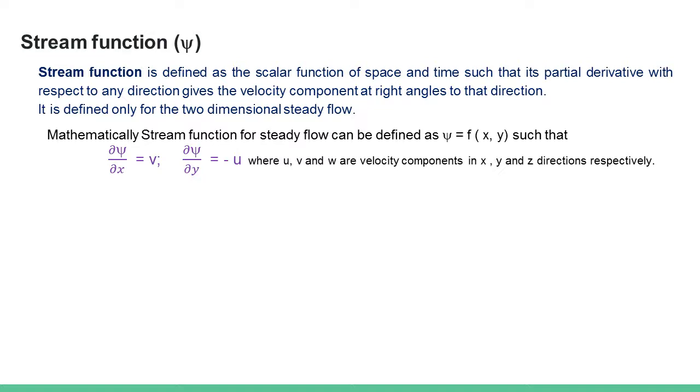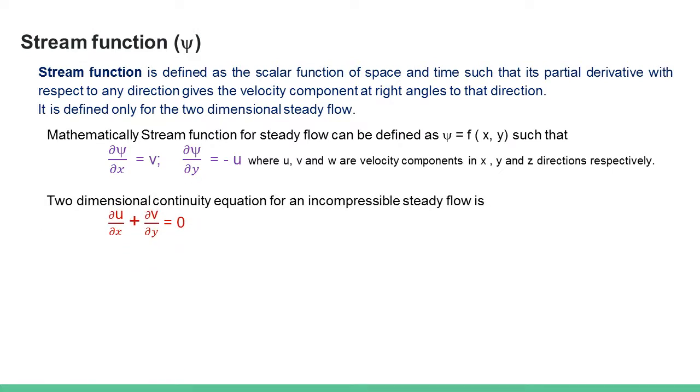Similarly, ∂ψ/∂y is equal to minus u. That is because, taken in the anticlockwise direction, perpendicular to the y direction is minus x, and the velocity component in the minus x direction is minus u.